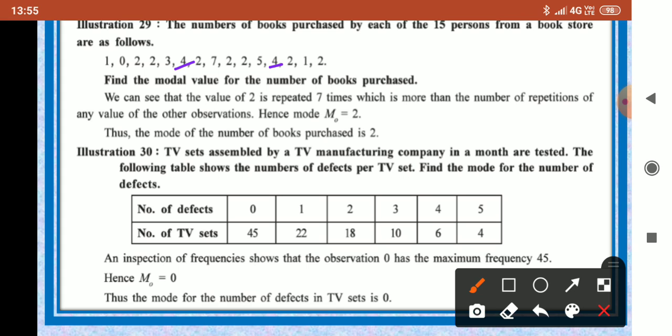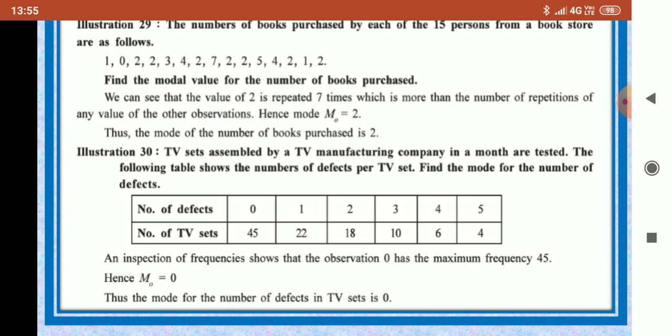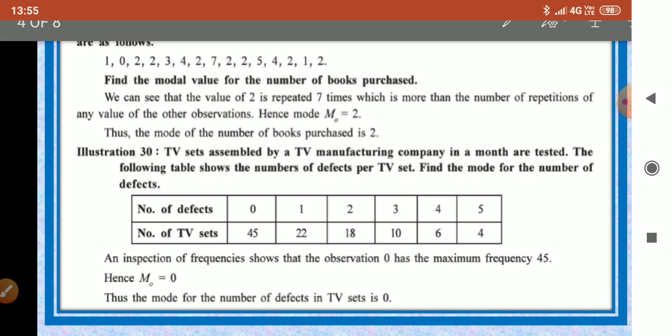But whichever value is repeated maximum number of times can be taken as the mode. For the modal value, we have calculated that 2 is repeated 7 times, which is the most repetitions. Hence the mode is 2, Mo equals 2. Thus the mode of the number of books purchased is 2.